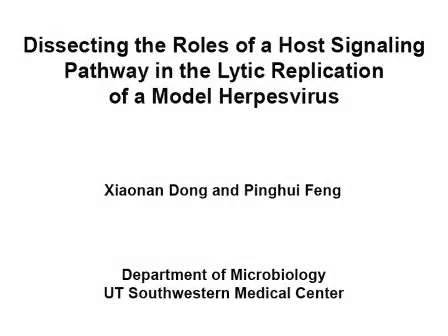The overall goal of the following experiment is to use various virological and biochemical approaches to dissect the role of a host signaling pathway in the lytic replication of a model herpesvirus. Here, as an example, we examine the role of the mitochondrial antiviral signaling protein, MAVS, during infection with herpesvirus gamma